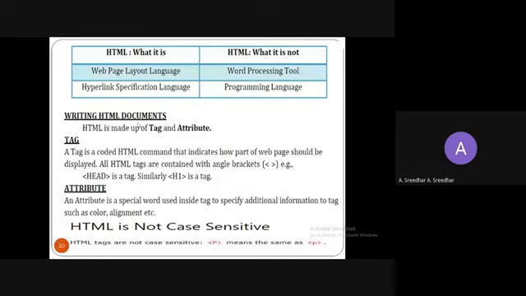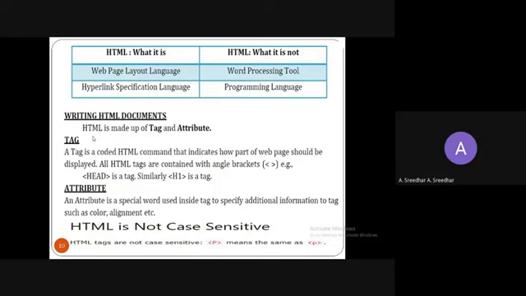And writing HTML documents, just remember that HTML is made up of only two terms. One is tag and the other is attribute. So if you are asked what the main components in HTML are, you can simply say tag and attribute. So what is a tag? A tag is a coded HTML command. Everything is command based in HTML, and that is called a tag.